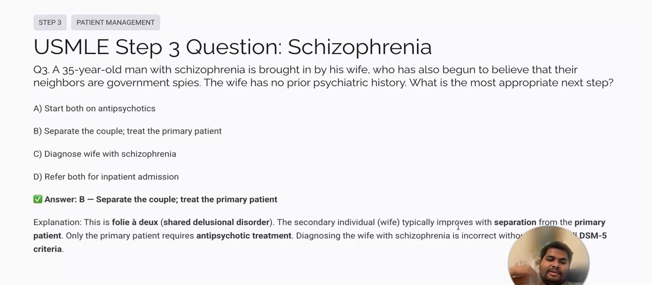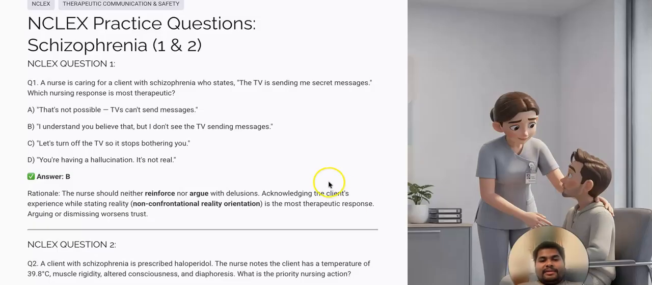So here only the husband had delusions and met the criteria of schizophrenia, and was under treatment, but since the wife was with the husband for a long time, she also developed some delusional thoughts. So in this case, we don't treat the wife unless she also meets the DSM criteria for schizophrenia. So we just separate the wife from the husband and treat the husband with antipsychotics and everything, and we just counsel the wife.